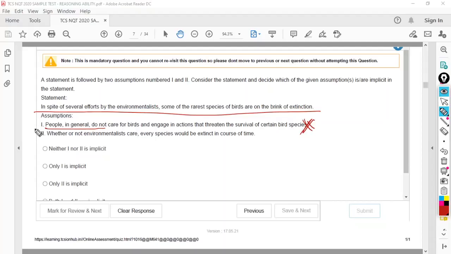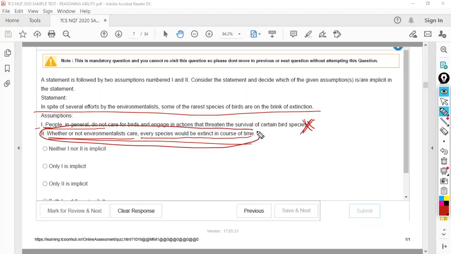Second, in general it may appear an assumption, but not according to the statement. This is not the author's assumption. Second one, whether or not environmentalists care, every species would be extinct in course of time. This also appears to be true in real life. Wow, what a nice statement. Every species would be extinct in course of time. But again, you are trying to come out of the question and you are talking in general.